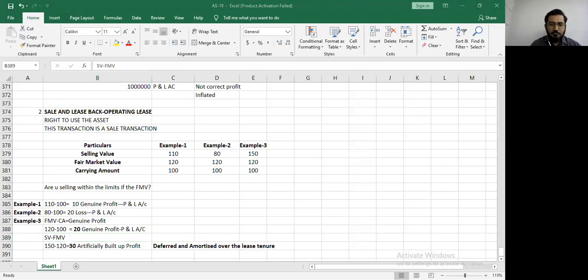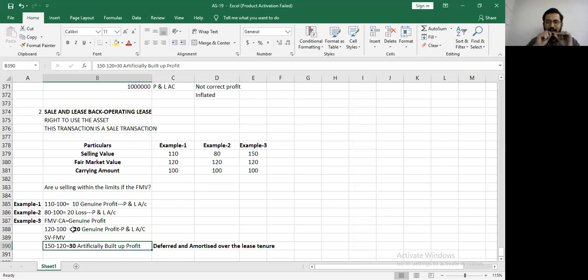When I sell at 150 and my carrying amount is 100, what is my total profit? Okay, everyone, what is my total profit? 50. Now please pay attention. What is my total profit in my solution? Can you see this? 20 genuine profit plus 30 artificially built up profit. My total is also 50.